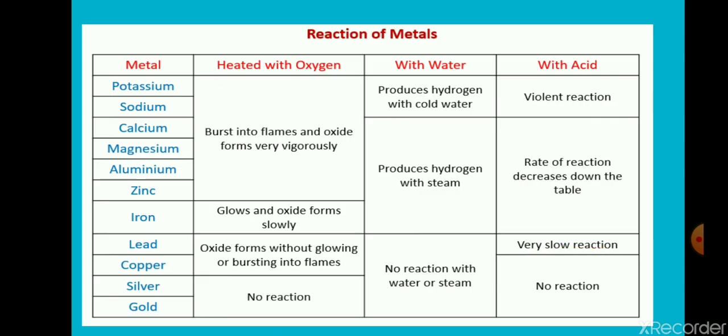Now in the tabular form, it must be very clear when you read from this, like metals from potassium to gold. Potassium is highly reactive metal. The reactivity decreases as we go down from potassium to sodium, calcium to gold. Gold is least reactive. So they react differently with oxygen, with water and acids. So we will move on to the second column.